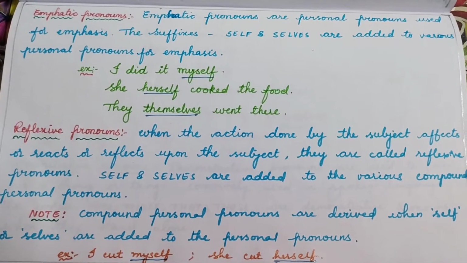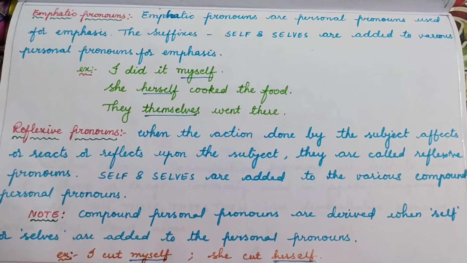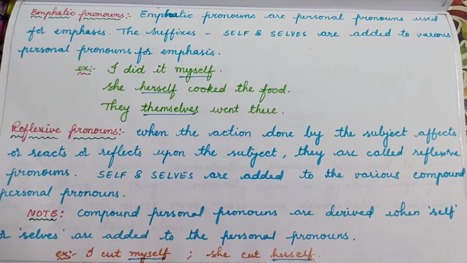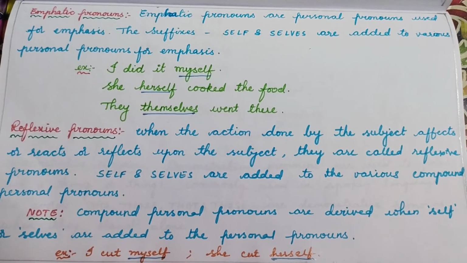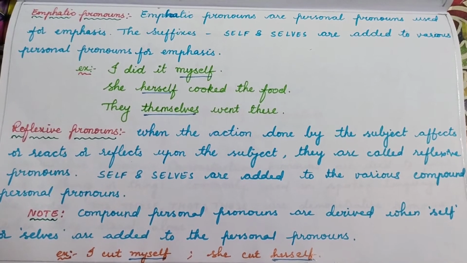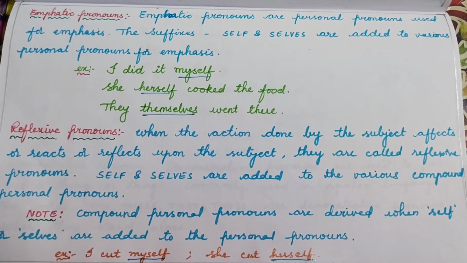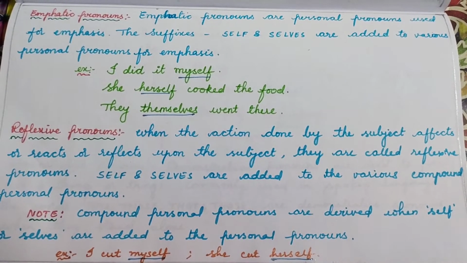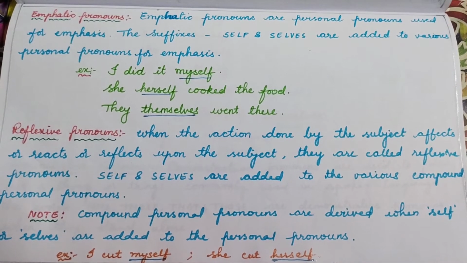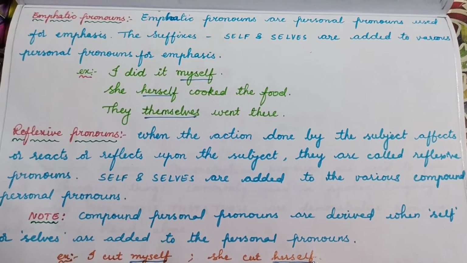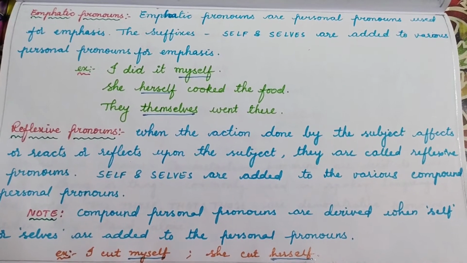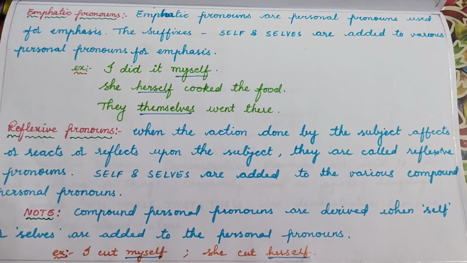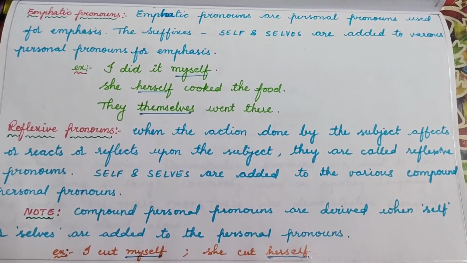For example, I cut myself. So no one cut me. I cut myself. Here cutting is the action which was affected by myself. So the action is being reflected to the subject. She cut herself. No one cut her finger, nothing else. She cut herself. So if the action is reflected back, then it is said to be a reflexive pronoun.